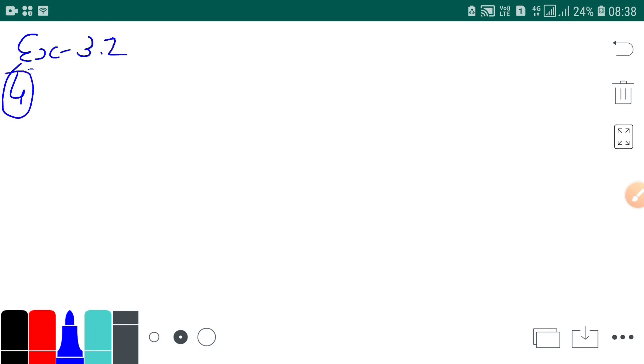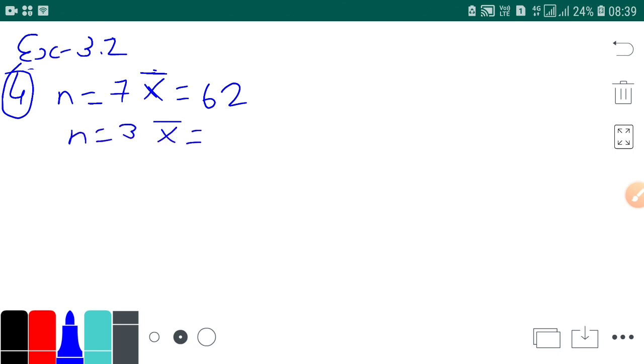Okay, let's solve that sum first and then we will proceed further. Mean marks of students in 7 theory papers is 62. So there are 7 theory papers, and the mean marks is 62. Then what should be the mean marks in 3 practical examinations? They have asked what should be the mean marks in 3 practical examinations.